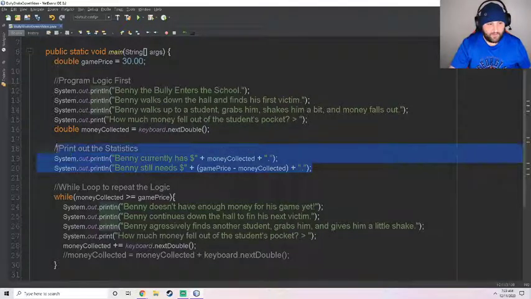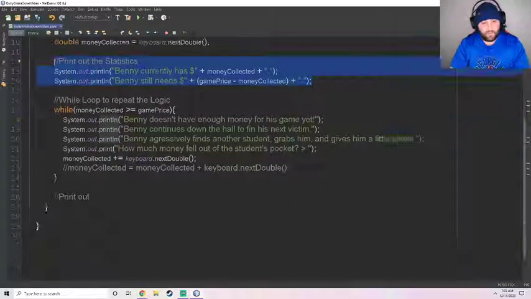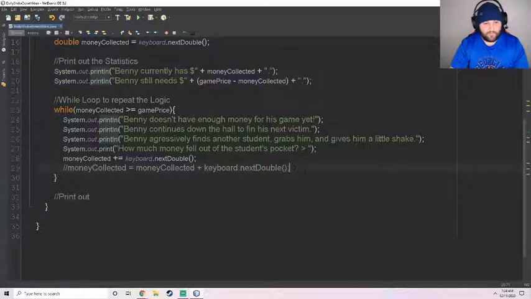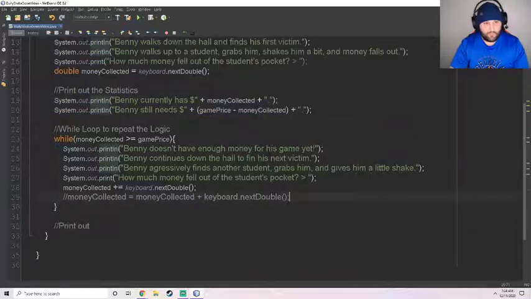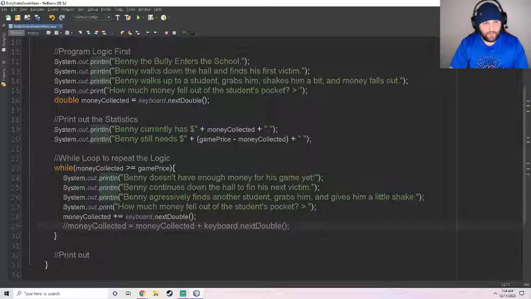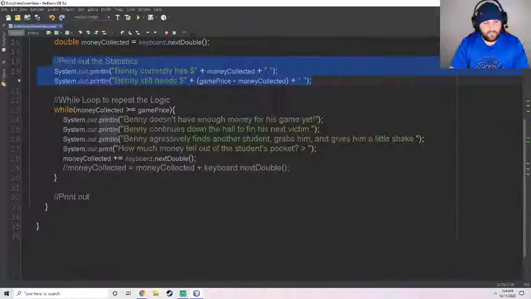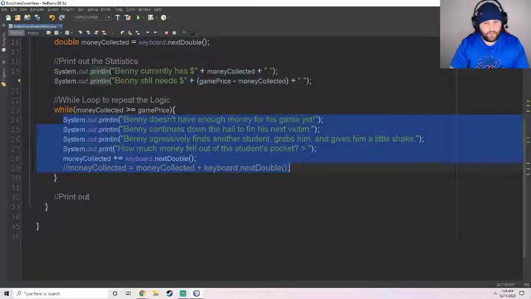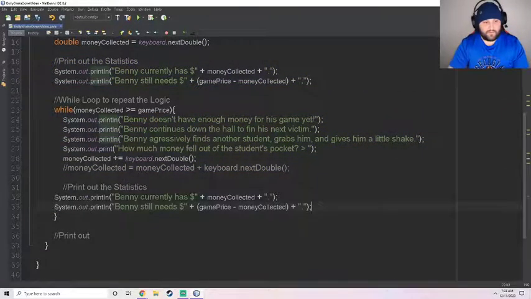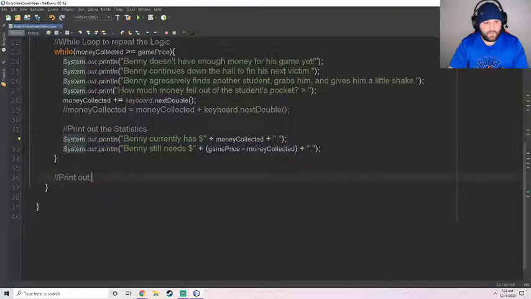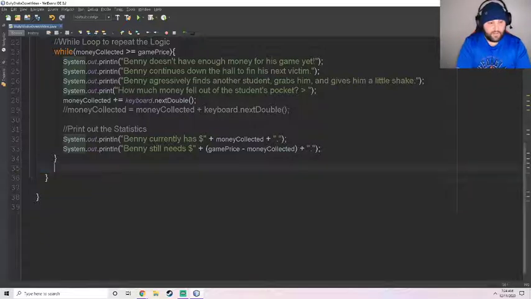So every time we do a shakedown, it wants us to do this. So we do a shakedown here before, right? The program logic first, statistics. Then inside our while loop, program logic, statistics. All right, so we just needed to add that into our while loop. And then outside of the while loop now, let's just print a success statement.